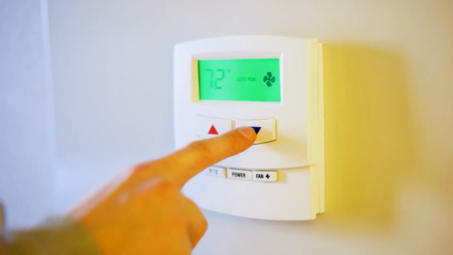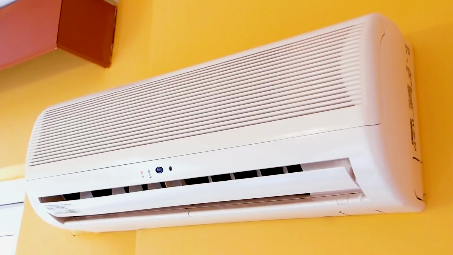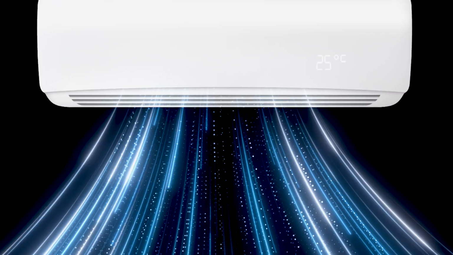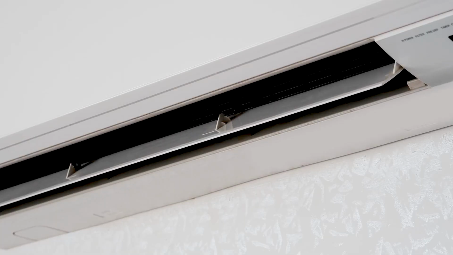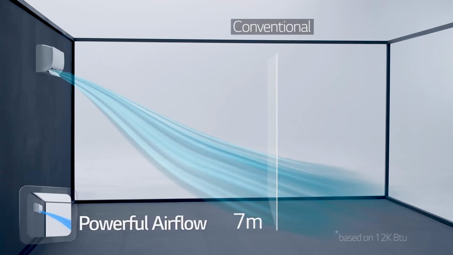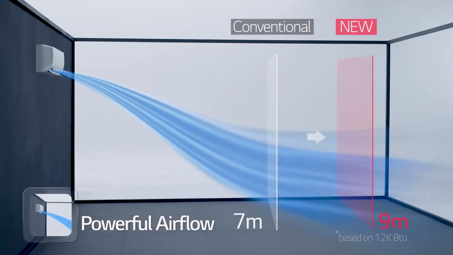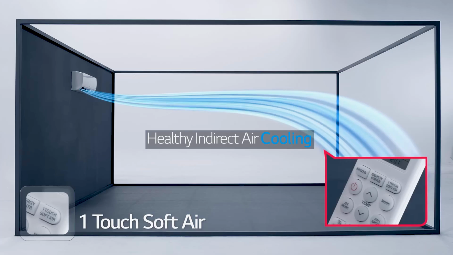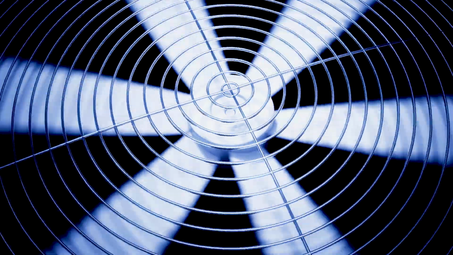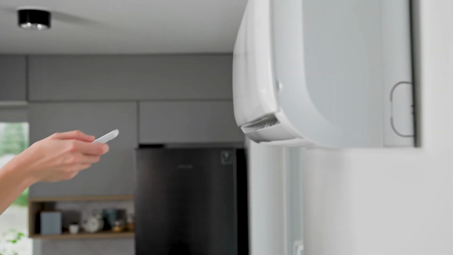Experts recommend configuring the device for temperatures between 73 and 77 degrees Fahrenheit, which provide adequate thermal comfort with lower energy expenditure. Reducing the temperature to 68 degrees, for example, can increase consumption by up to 10% for each degree less. The good news is that technology has advanced rapidly in this area. Modern air conditioning systems with inverter technology constantly adjust the compressor speed according to the cooling need, instead of simply turning on and off like conventional models. This results in energy savings of up to 40% compared to older models.